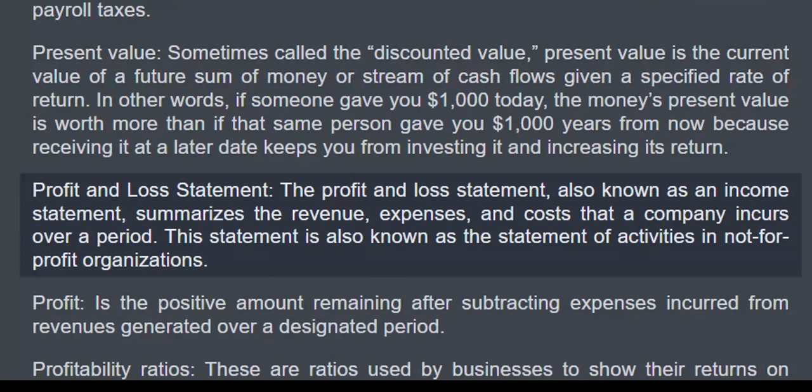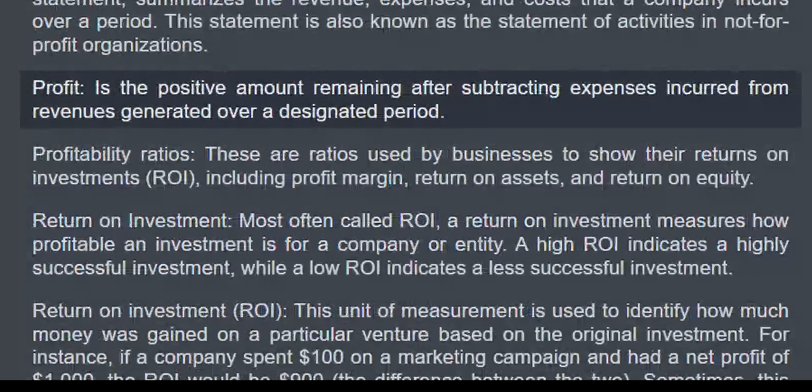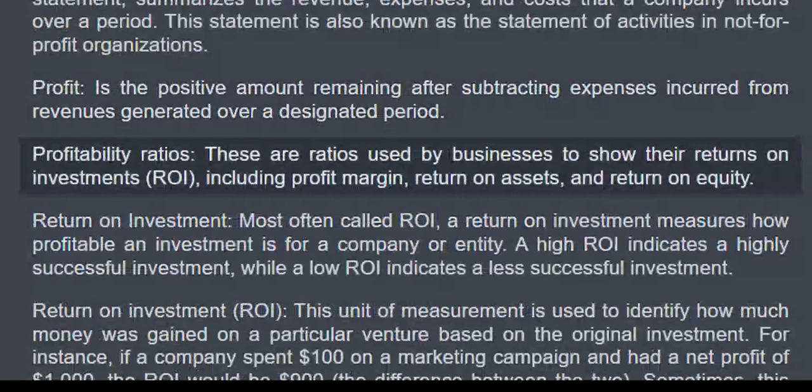Profit and loss statement. The profit and loss statement, also known as an income statement, summarizes the revenue, expenses, and costs that a company incurs over a period. This statement is also known as the statement of activities in not-for-profit organizations. Profit is the positive amount remaining after subtracting expenses incurred from revenues generated over a designated period.